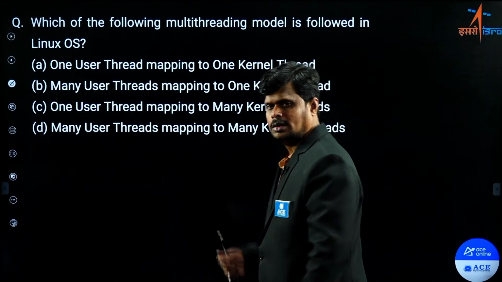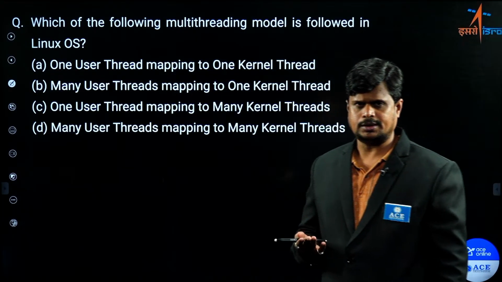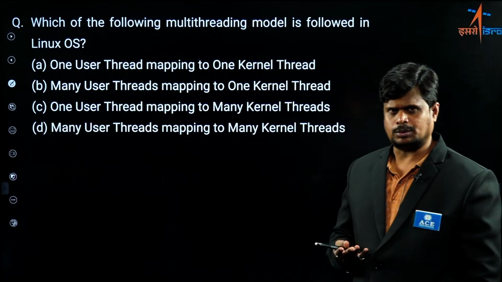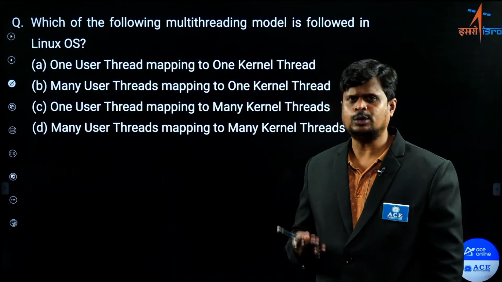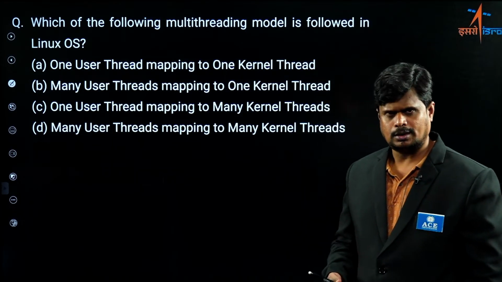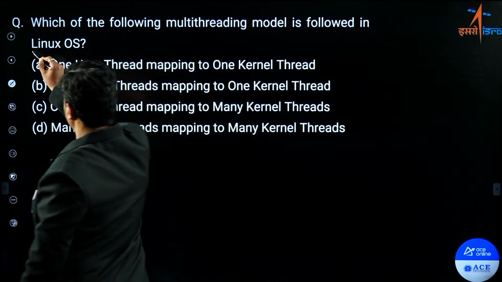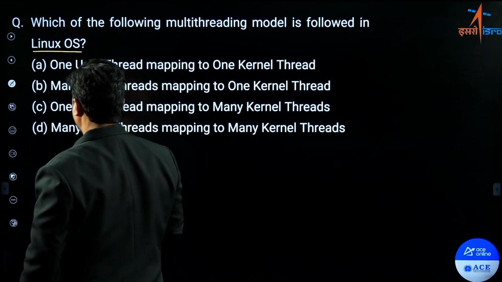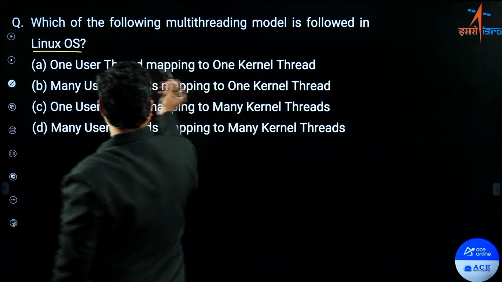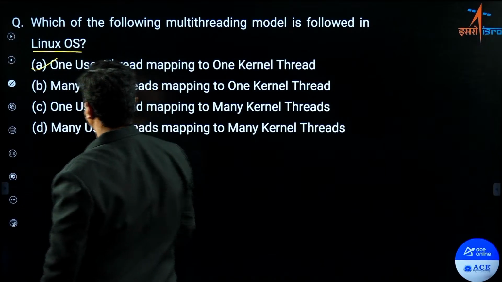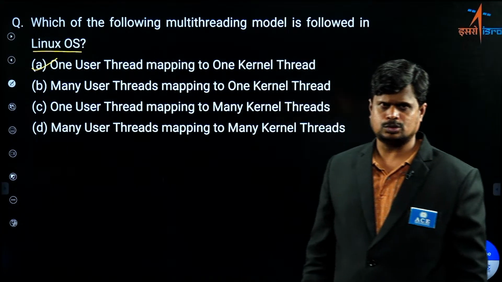If you check the multi-threading models we have discussed in our classes, there are three types: one-to-one, many-to-one, and many-to-many. Here it is clearly mentioned just the Linux operating system. The Linux operating system and the Windows operating system both come under the one-to-one model. So one user level thread mapping to one kernel level thread is the correct answer for this question.